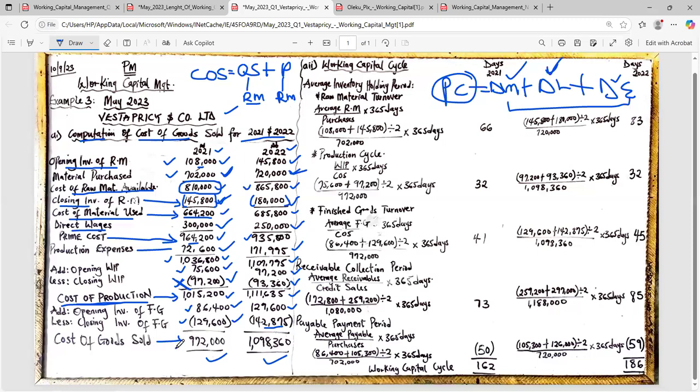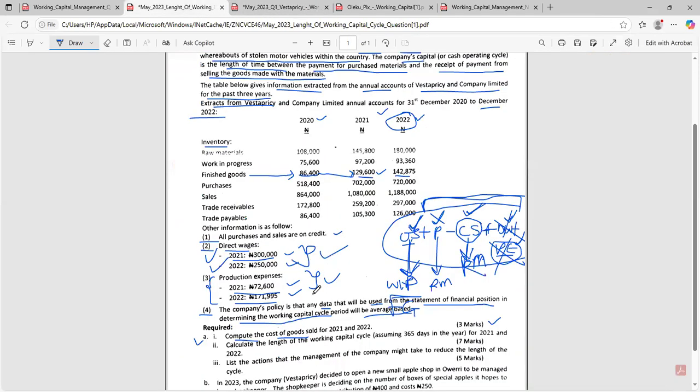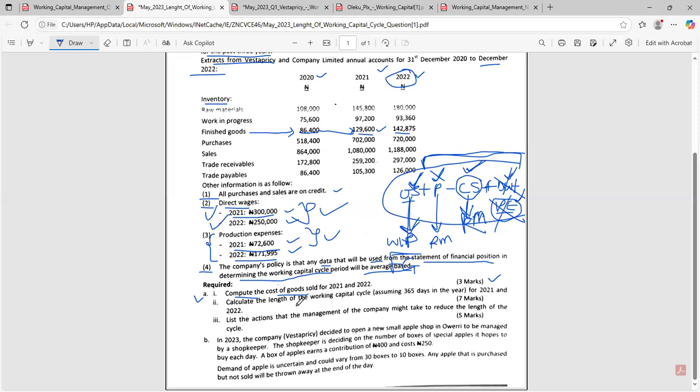Cost of goods sold. This is 3 marks. Just in case you want to say it's too much for 3 marks, if I'm in the exam hall, I will not do it. You're on your own. Now, look at the B. You will be forced to do it now. Look at the II.